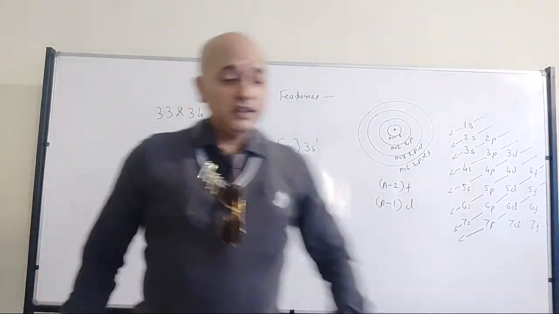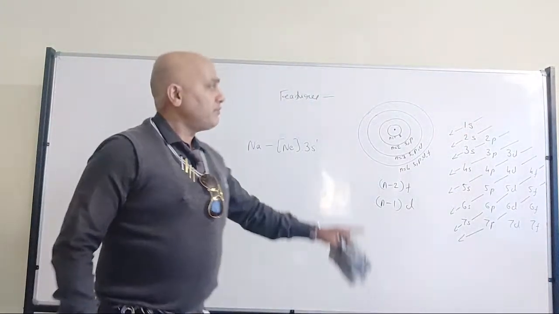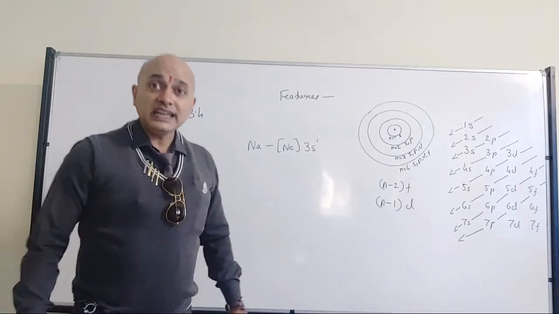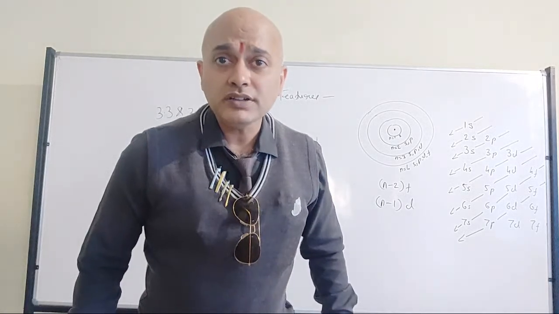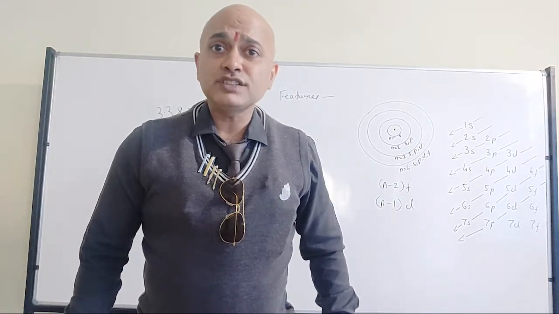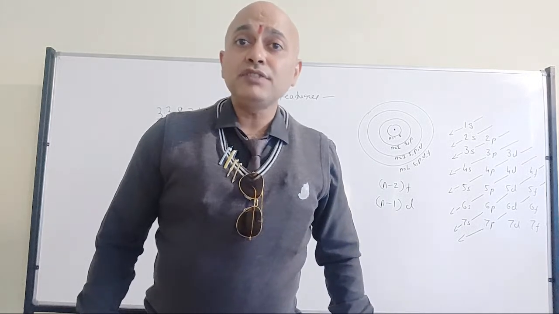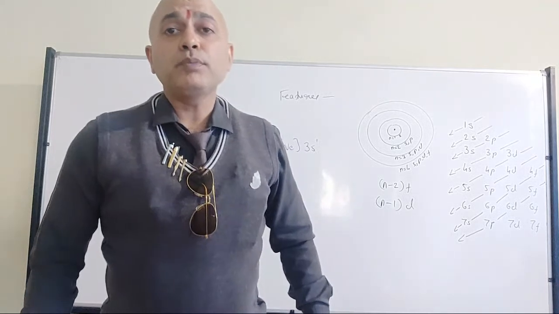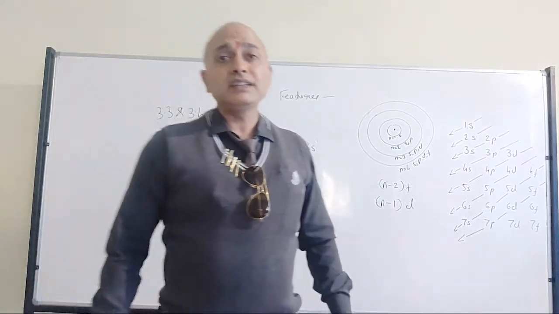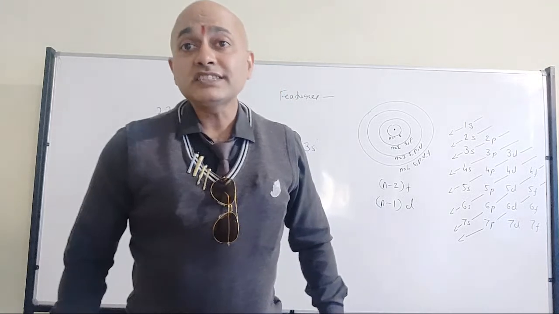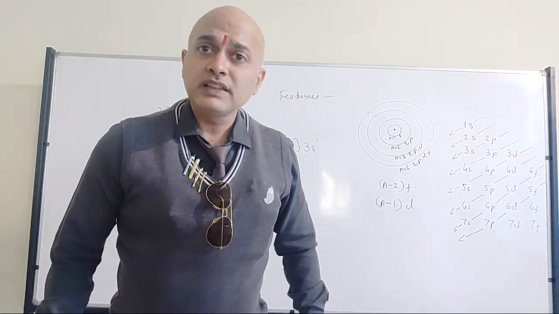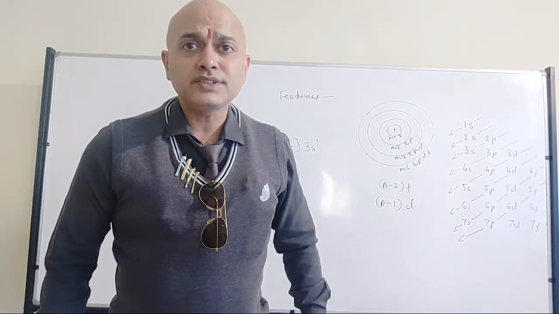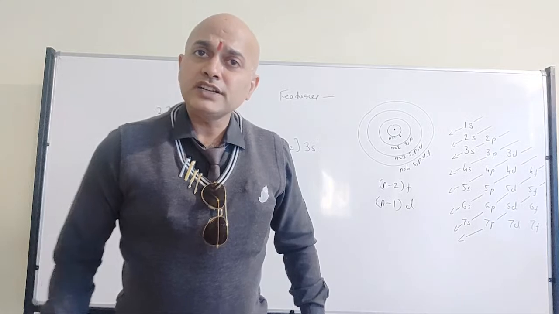Fine, okay, anyway, I will come to that point, but all of you have understood n minus 2 f and n minus 1 d. Why have I written this? Any doubt? You should understand this one, because based on that we should write the general electronic configuration for d block elements, f block elements, p block elements and s block elements. All of you have understood why n minus 2 and n minus 1 for f and d subshell respectively? All of you have understood? Any doubts?